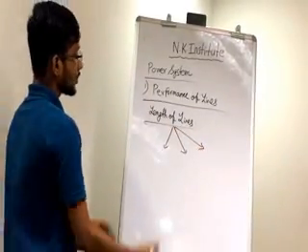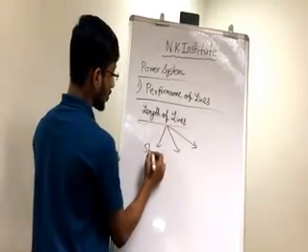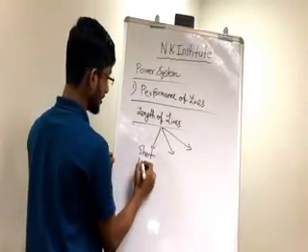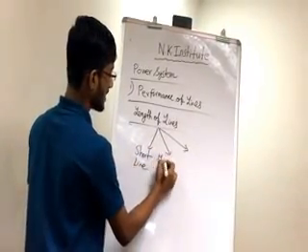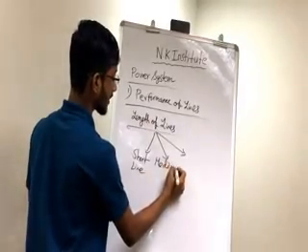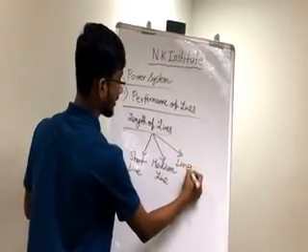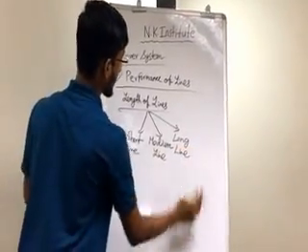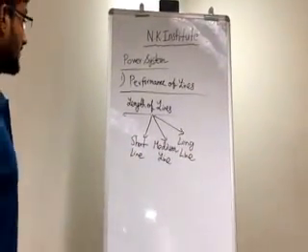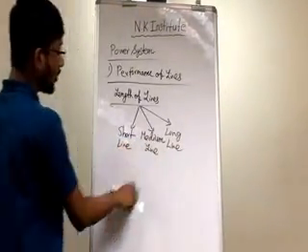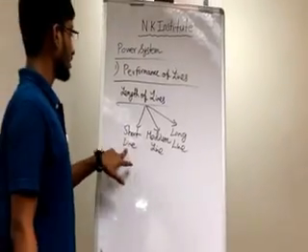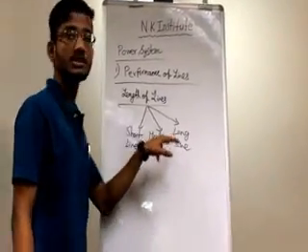The three parts are short line, medium line, and long line. The most important thing is to know which is the short line, which is the medium line, and which is the long line.